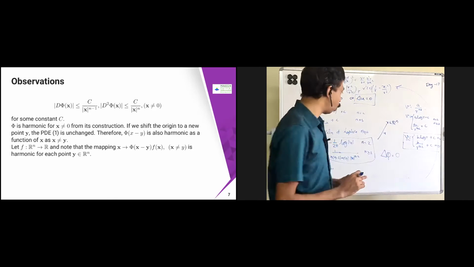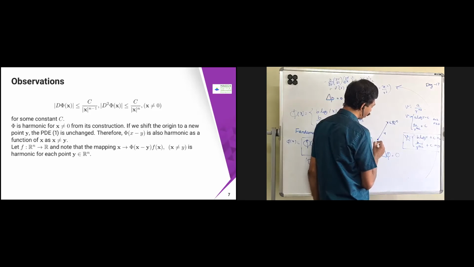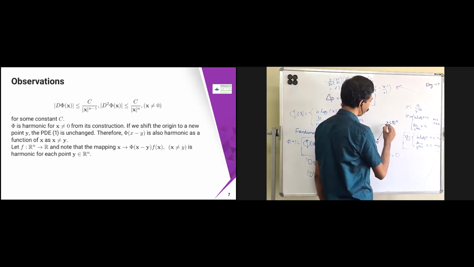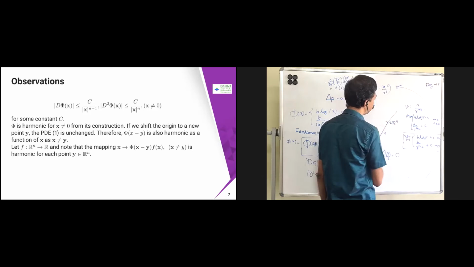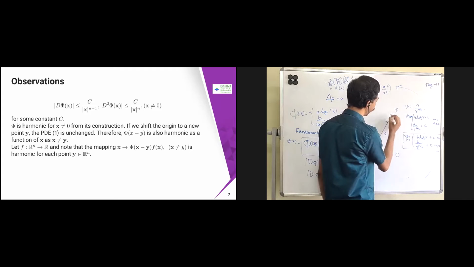Now, how do we obtain this r? We obtain it from the origin: for a given x, we take the distance. Now we can shift the origin. If I shift the origin over here, I can put something y over here, and take this distance as r instead.